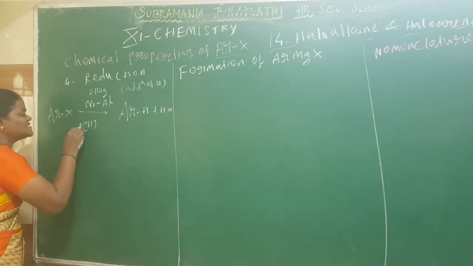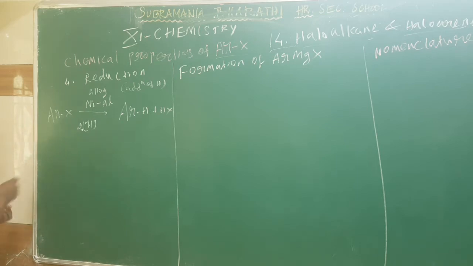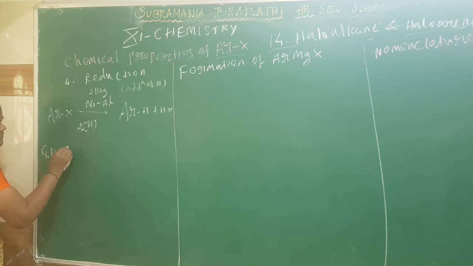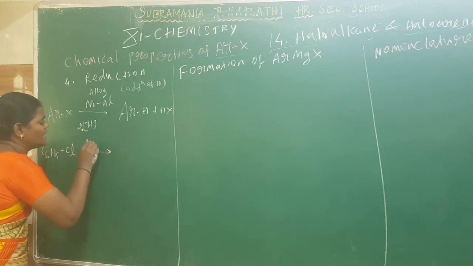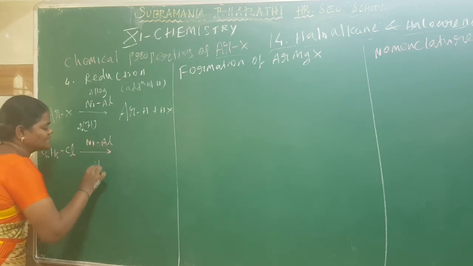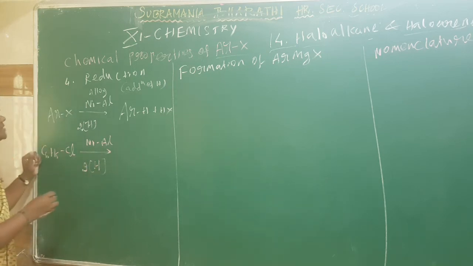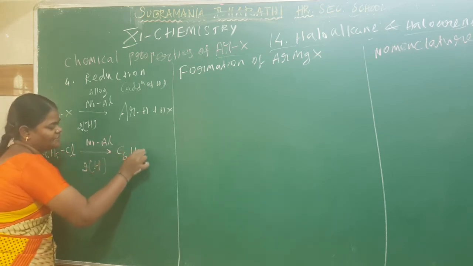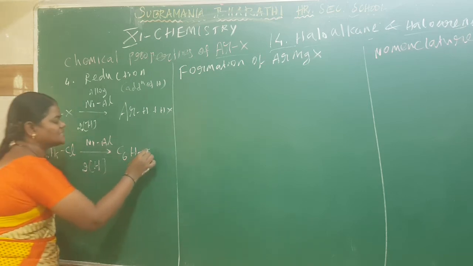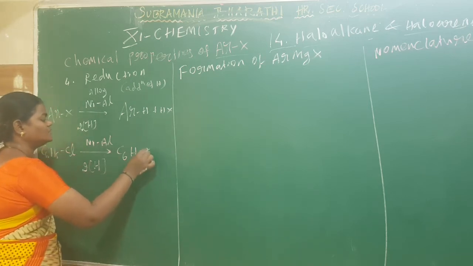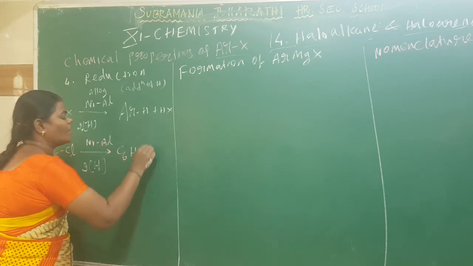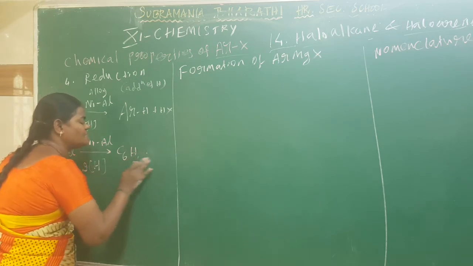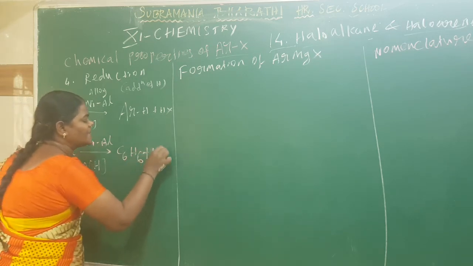So we are taking twice the amount of hydrogen. I can just replace the reaction: the Ar group is a phenyl, C6H5, with Br or Cl. Whatever halogen you take, no problem. You take nickel aluminum alloy in the presence of hydrogen. What do you get? C6H5, the halogen on the benzene ring is removed. What is happening? Reduction. One hydrogen is added, so the product is C6H6, and the remaining will be HCl.